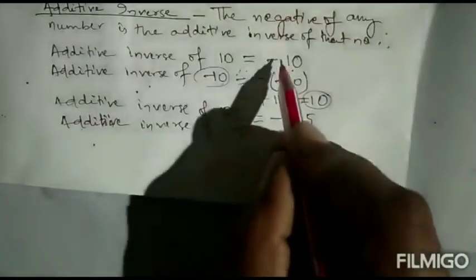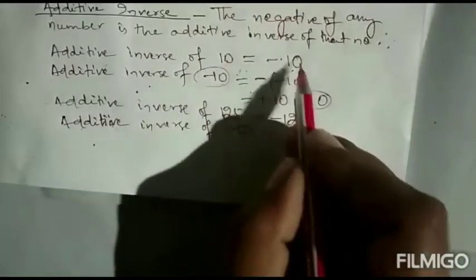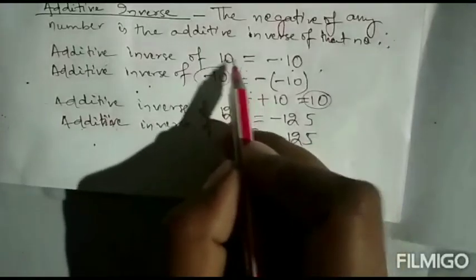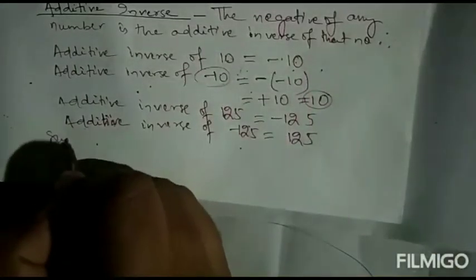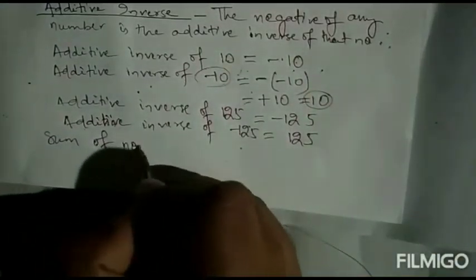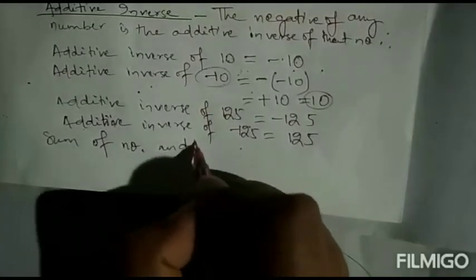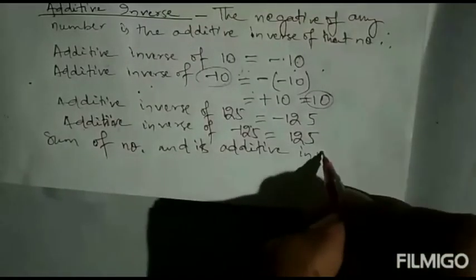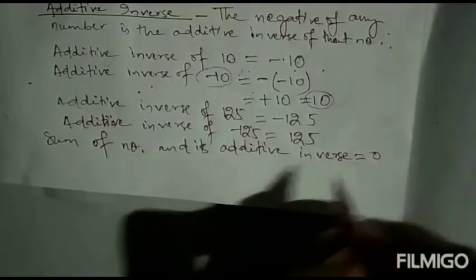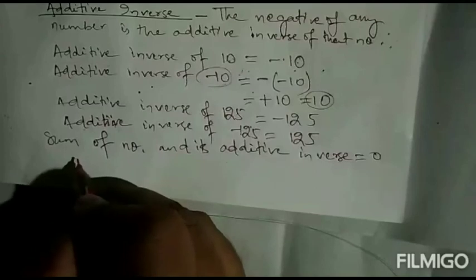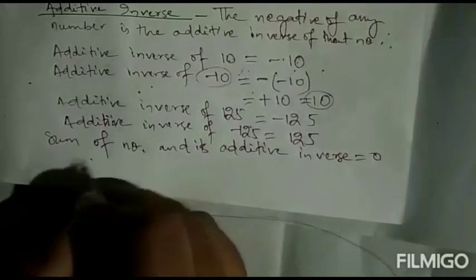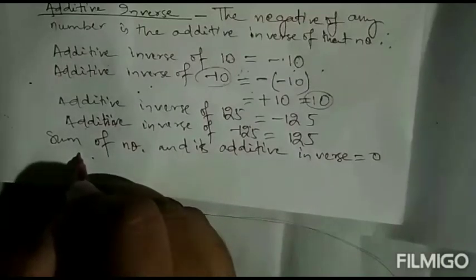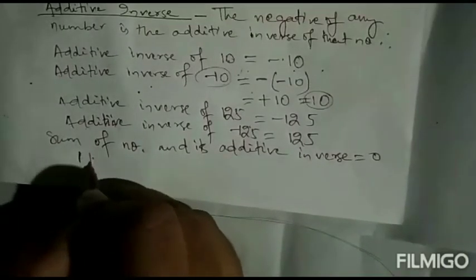If you add a number and its additive inverse, you get answer 0. Sum of a number and its additive inverse equal to 0. Like, one number I am writing is 11.